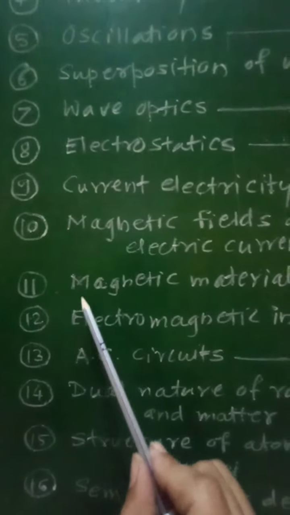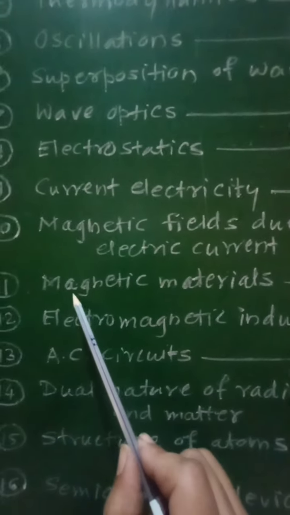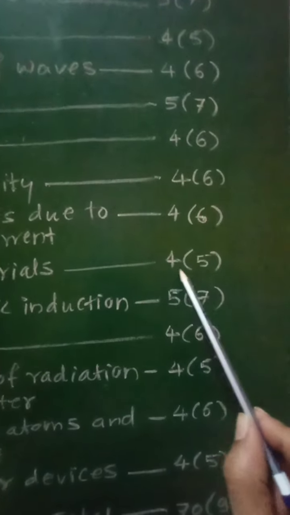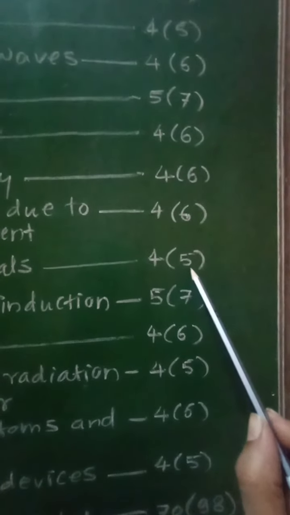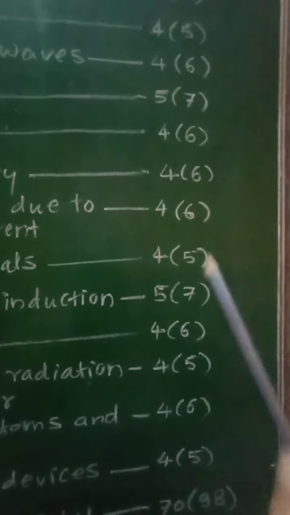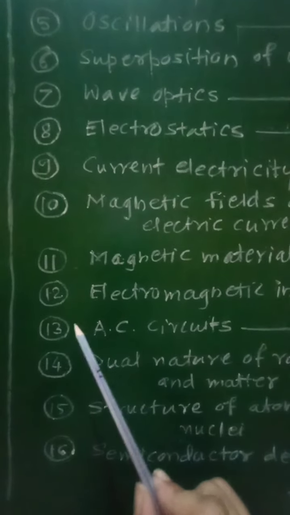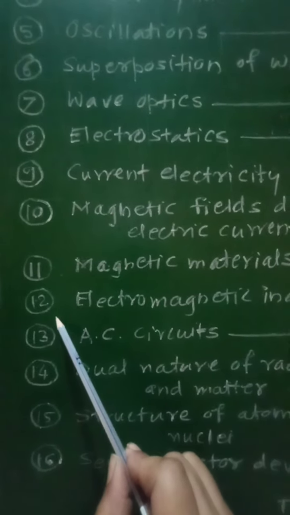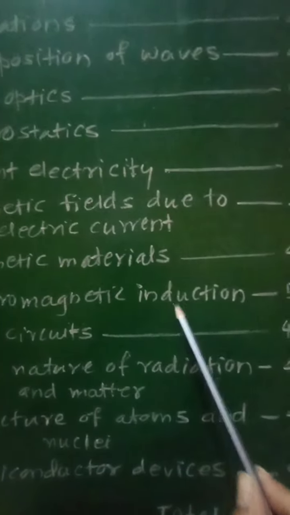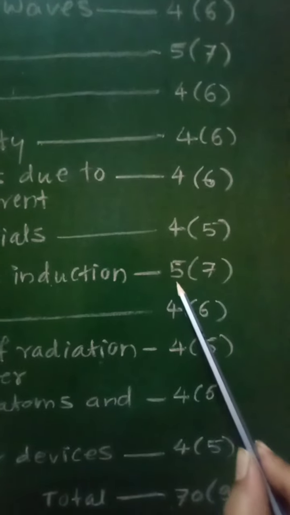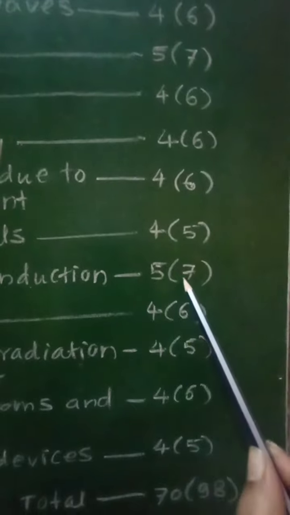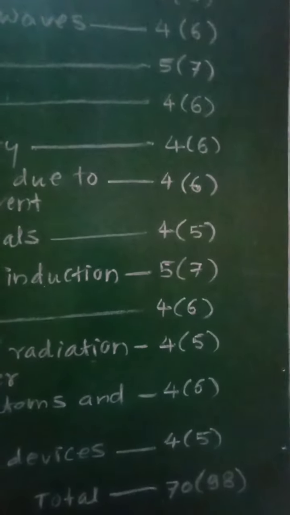Chapter number 11, magnetic materials. For this chapter 4 marks without option and 5 marks with option. Then chapter number 12, electromagnetic induction. For this chapter 5 marks without option and 7 marks with option.